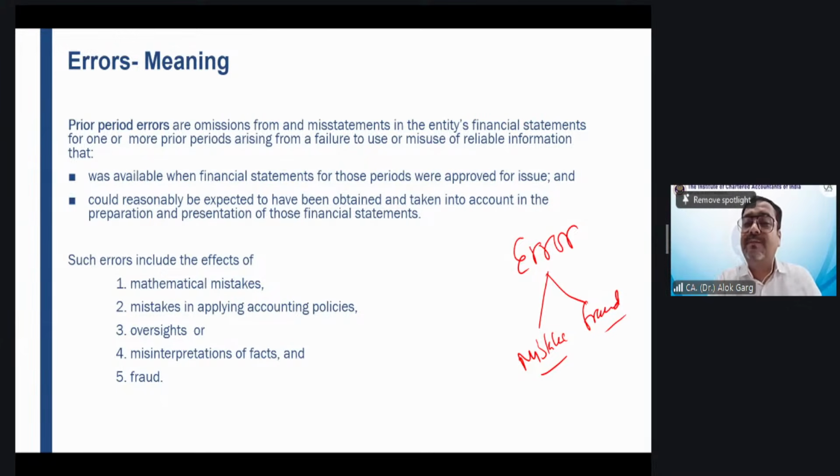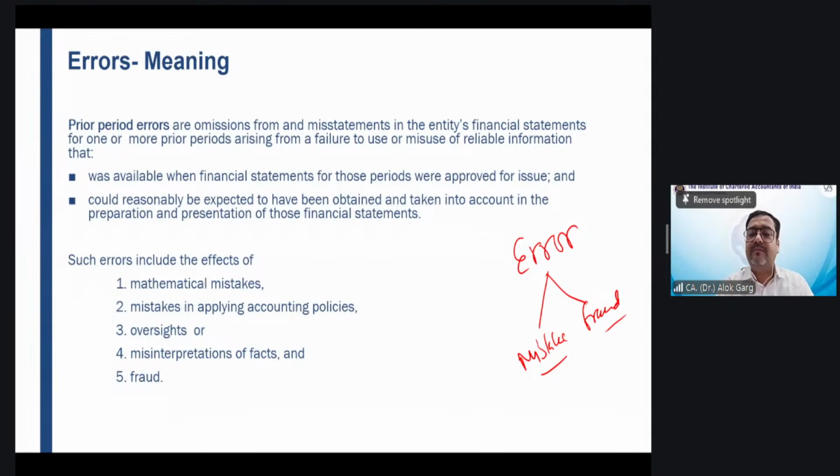What is your role? Your role is to audit the financial statement, and to prepare the financial statement if you join the management, join the company. So it doesn't matter if it is an intentional error or unintentional error. What will you do? You will correct the financial statement. Yes or no? If there is any mistake, whether done deliberately or by error, what is the first step you will do? To correct the financial statement.